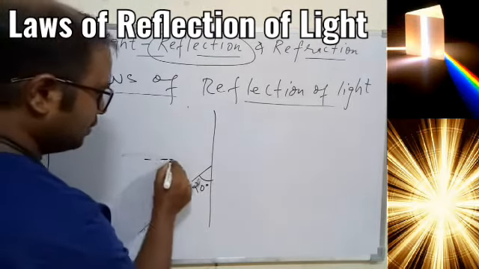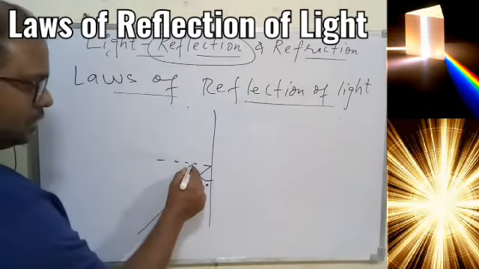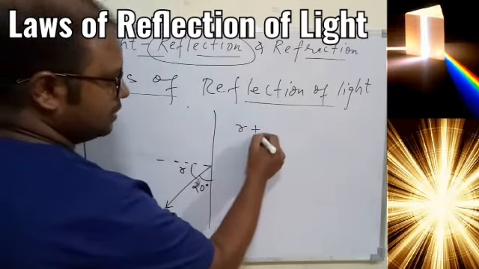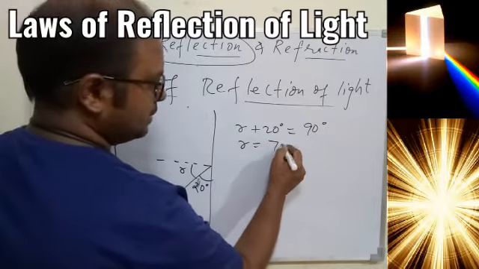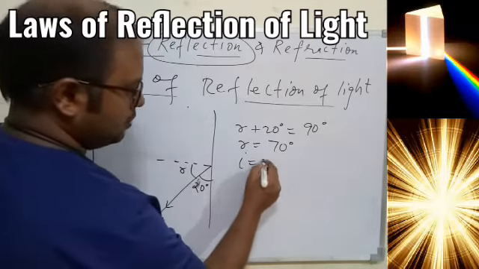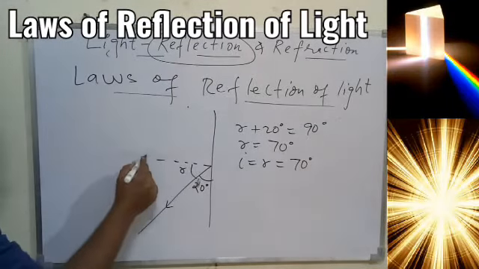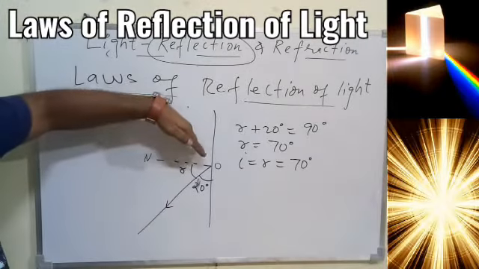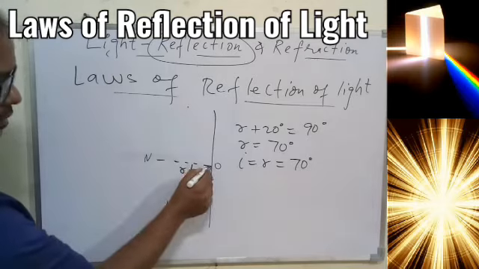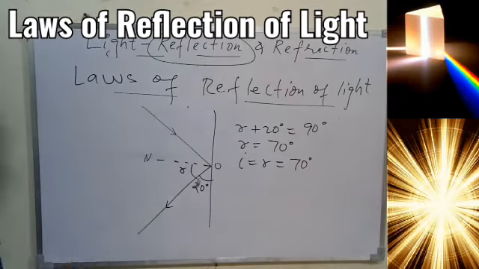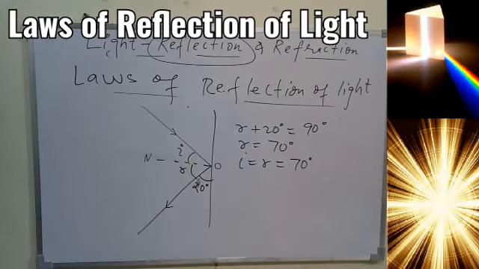So what is to be done? Again, draw the normal. Okay, and now let this be angle R. So R plus 20 will be nothing but how much? 90 degrees. So R will be 90 minus 20, that is 70 degrees. And according to the concept, I must be equal to R, 70 degrees. So with the normal ON, again you measure 70 degrees with the normal, and at 70 degrees you just draw the line, and this line will be nothing but your incident ray, showing the angle of incidence I is equal to 70 degrees.